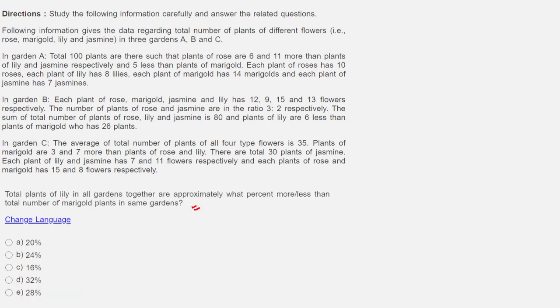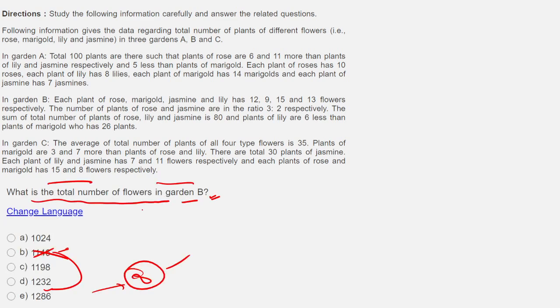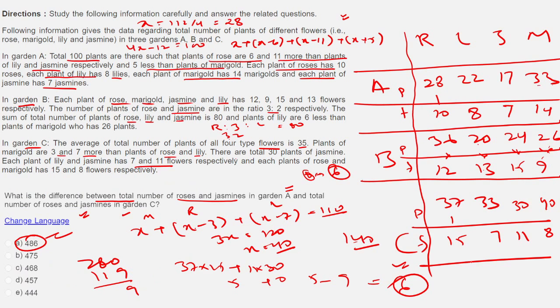Total number of lily in all the gardens are approximately what percent more or less than total number of marigold plants in the same garden? So lily and marigold is what we have to look at. What is that? 22 and this 20 is 42. 42 plus 33 is 75. And what do I get here? 33 plus 26 is 59. 59 plus 40 is 99, right?